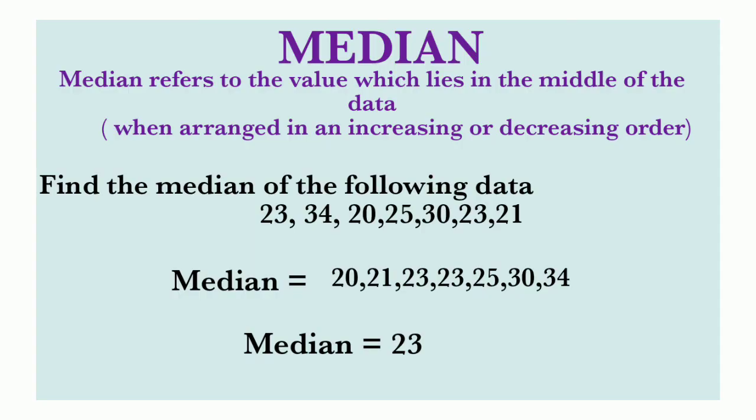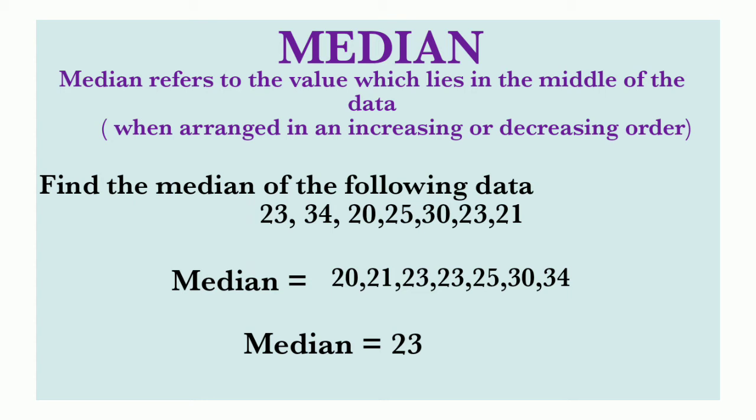The next one is median. Median refers to the value which lies in the middle of the data when arranged in increasing or decreasing order. Simply we can say median is the middlemost or middle term of the given data. First of all, we have to change the given data into ascending or descending order.